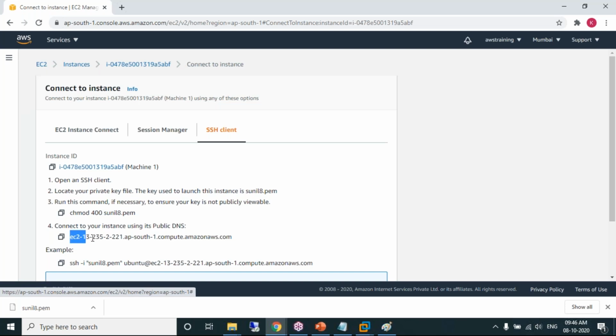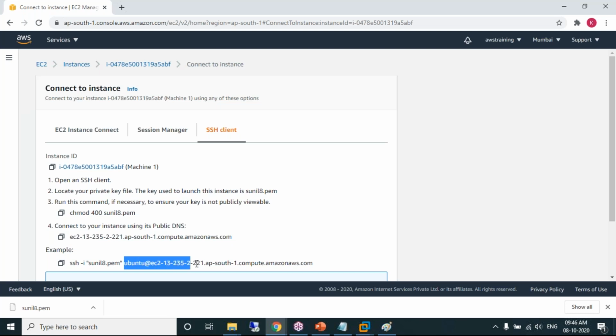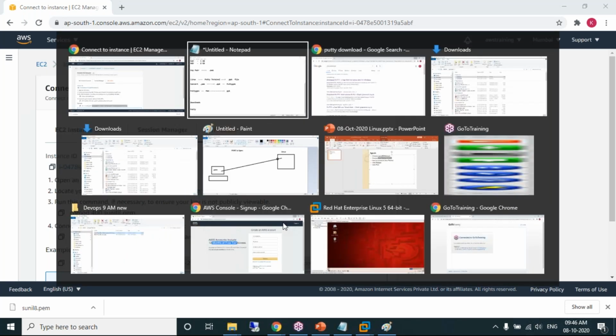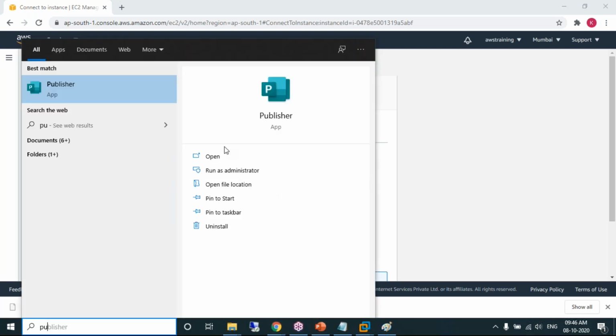This is the DNS. Ubuntu comes with a default user called ubuntu, so ubuntu is the username at the DNS. Copy. Where should I paste it? Arun, what is the terminal we use for connecting to the Linux machine? PuTTY. Yes, PuTTY. Open PuTTY.